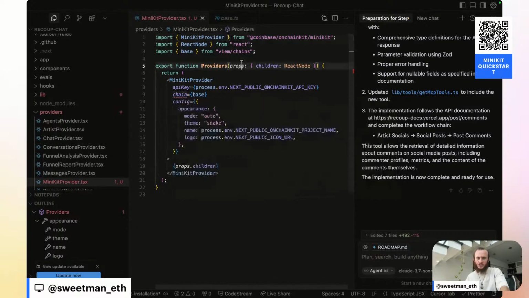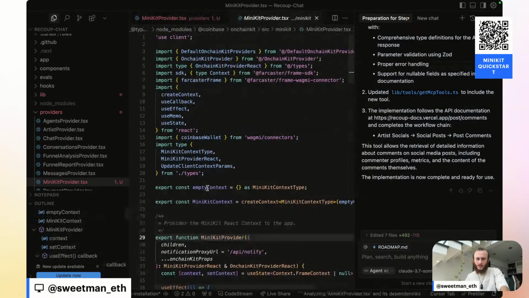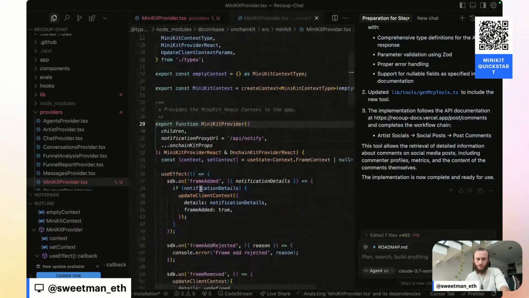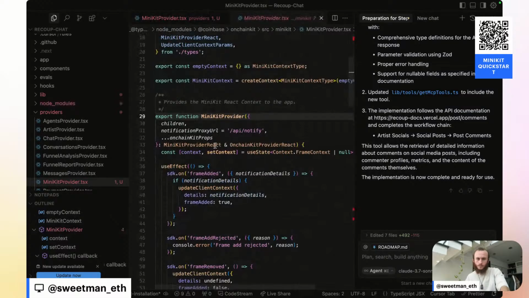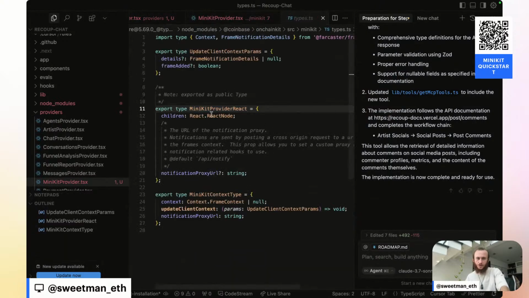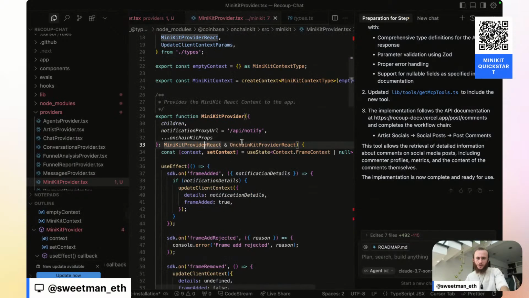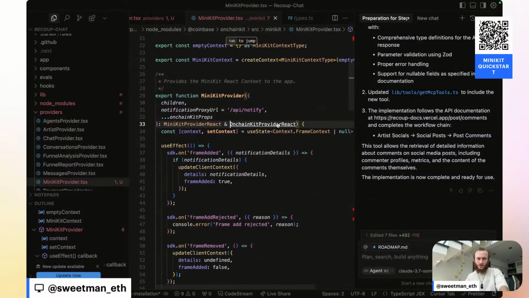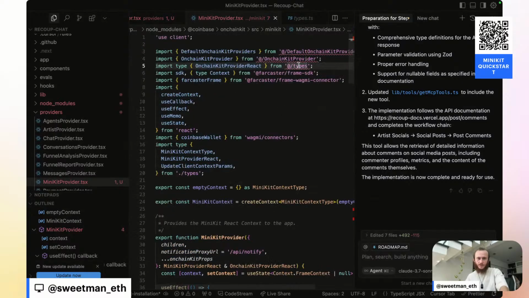Let's drill into MiniKit provider. And it looks like they need on-chain kit props, MiniKit provider, children, notification proxy URL. Do we even need, I want to drill into this definition of on-chain kit provider React.